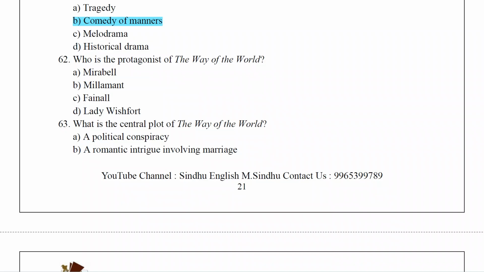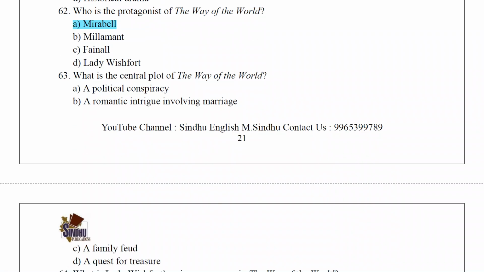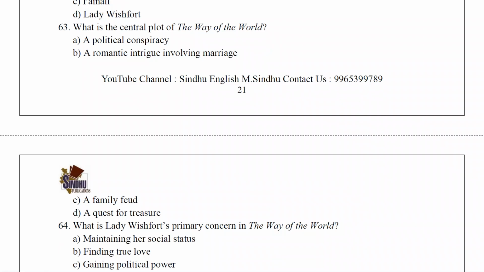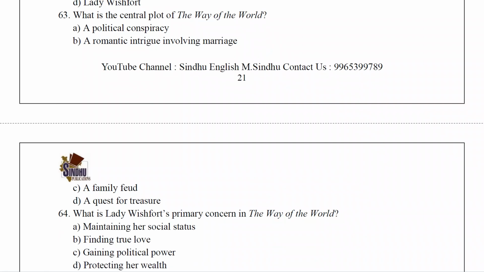Who is the protagonist of The Way of the World? Mirabell. What is the central plot of The Way of the World? A romantic intrigue involving marriage.